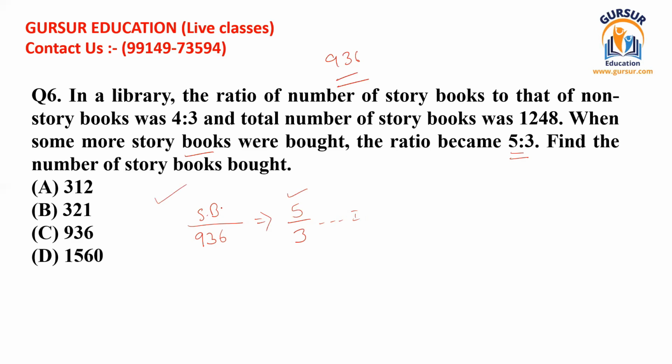So that's why I have made this equation. If I'm solving this, I can take this 936 to that side. So we can easily find the number of storybooks: 5 divided by 3 multiplied by 936. You can see that 936 can be reduced with the table of 3, and if I reduce that, I get the value of 312. So when I multiply this 312 by 5, I get the value of 1560 books.